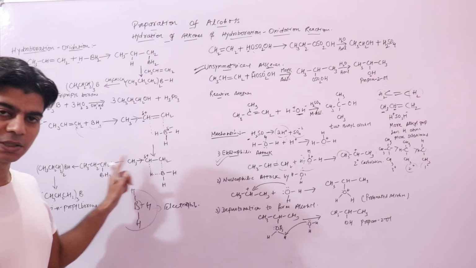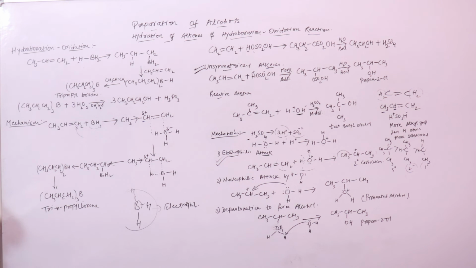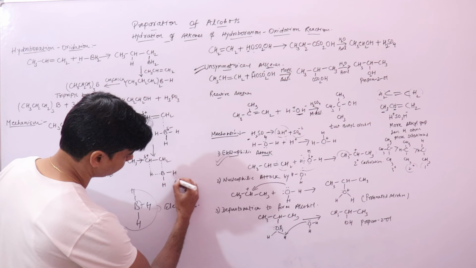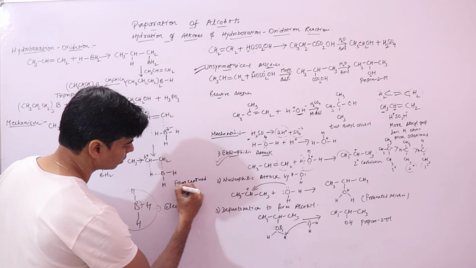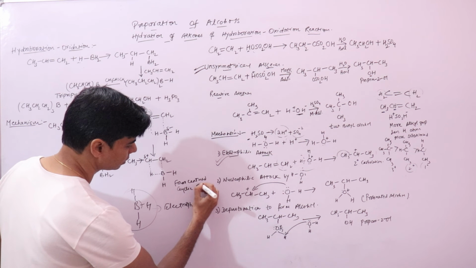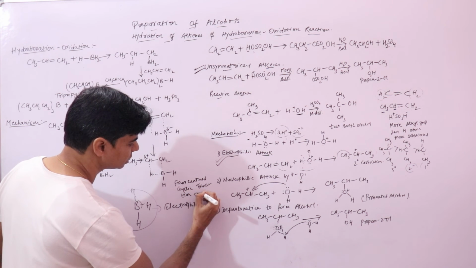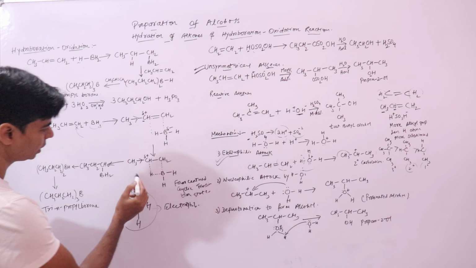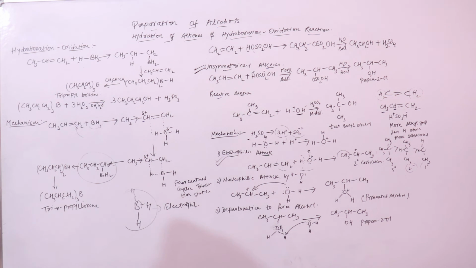This is a short-lived transition state, which ultimately will decompose to form the addition product. Let me write it over here: 4-centered cyclic transition state. Now this will finally decompose to give you this addition compound.